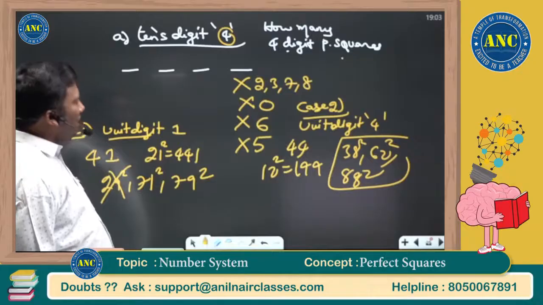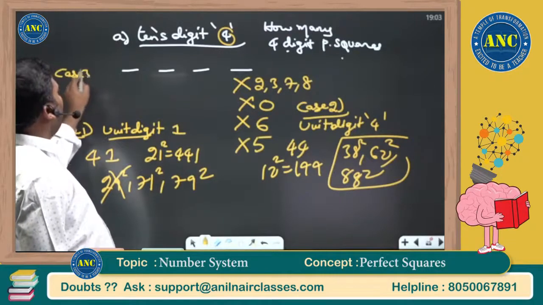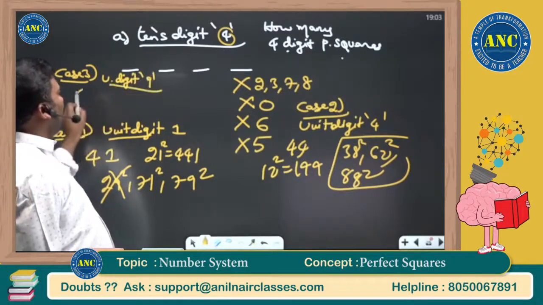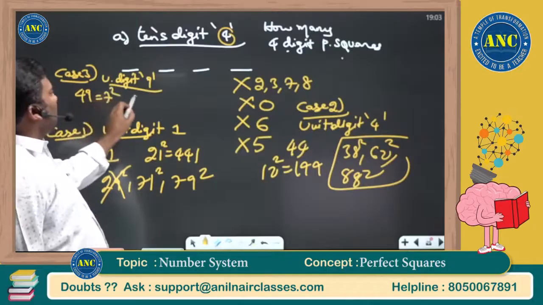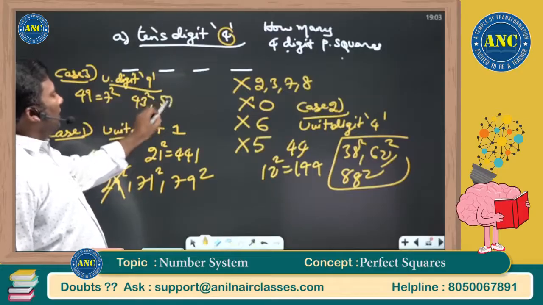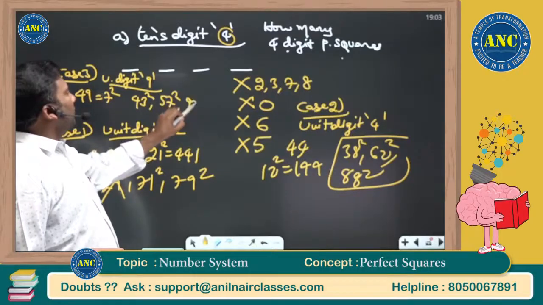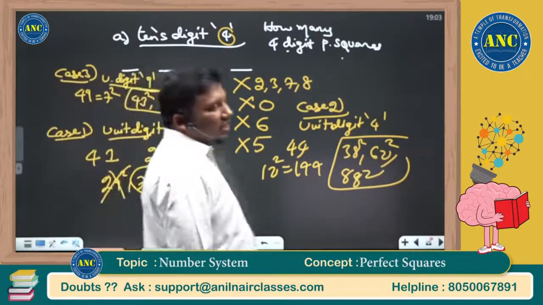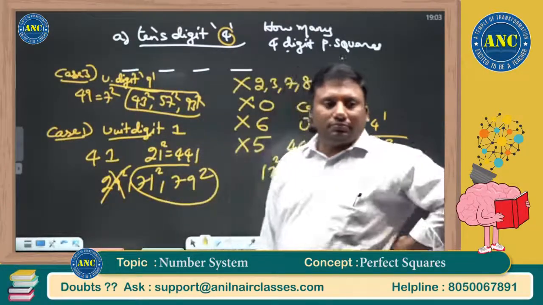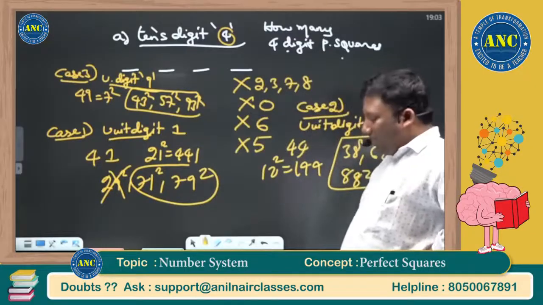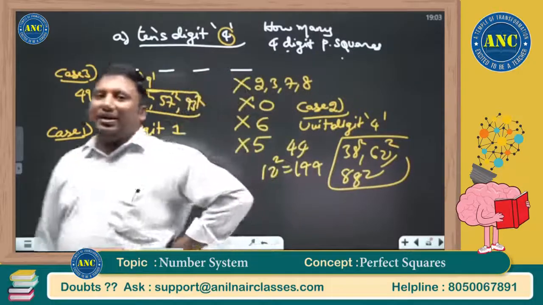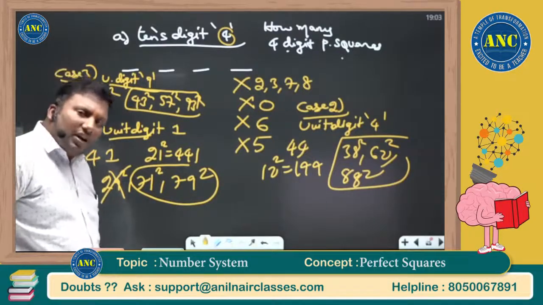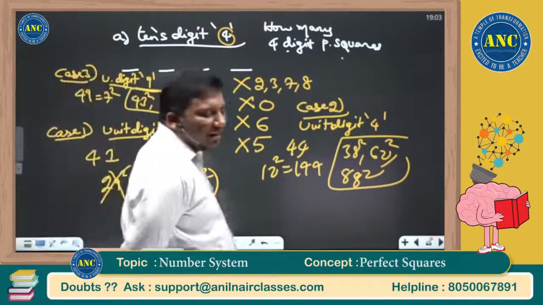5 not possible, 6 not possible, 7 not possible, 9 possible. Case 3, unit digit 9, 49. 7 square is 49. 50 minus 7, 50 plus 7, 100 minus 7. Here 3 cases I got, here 2 cases I got, here 3 cases. 3 plus 3 plus 2, 6 plus 2, it is nothing but 8. Is the idea clear? What are the cases we did? Tens place odd number we did. Tens place even number we did.